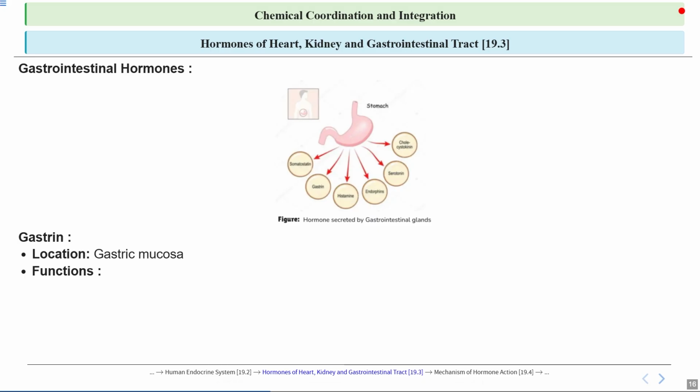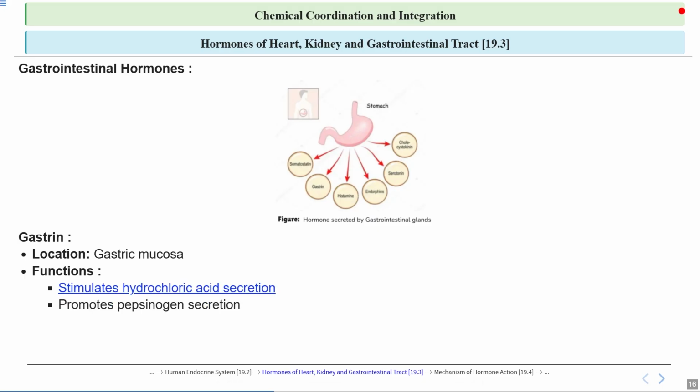This function is associated with the hormone gastrin, which is released by the G cells in the stomach lining. As we have just discussed, gastrin acts on parietal cells to stimulate the secretion of HCl, which is very important for activating digestive enzymes like pepsin and creating an acidic environment that helps in the digestion of protein. So it stimulates HCl secretion.